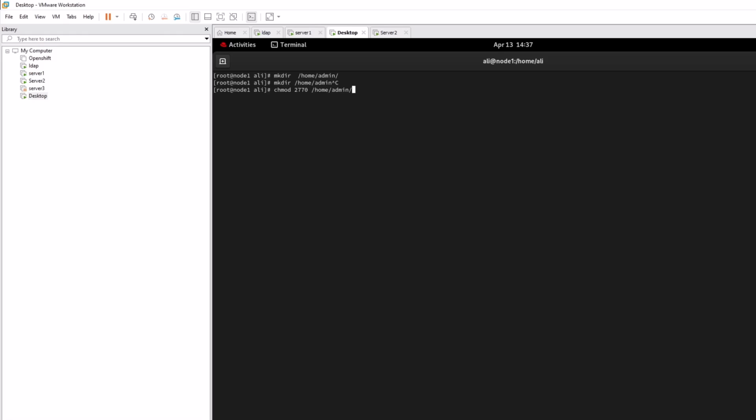So chmod is the command to change the permission on the group directory or the file, and 2 is the setgid, so it means it's for the directory, that's why we are going to use 2, and 770 is the permission for all the users. Before I run it, I'm going to show you home admin, this one. You can see the permission this time, and when we run this command, after this you can see the s is showing up here, which is the sticky bit on this one, right? So this is the command how you can do it.